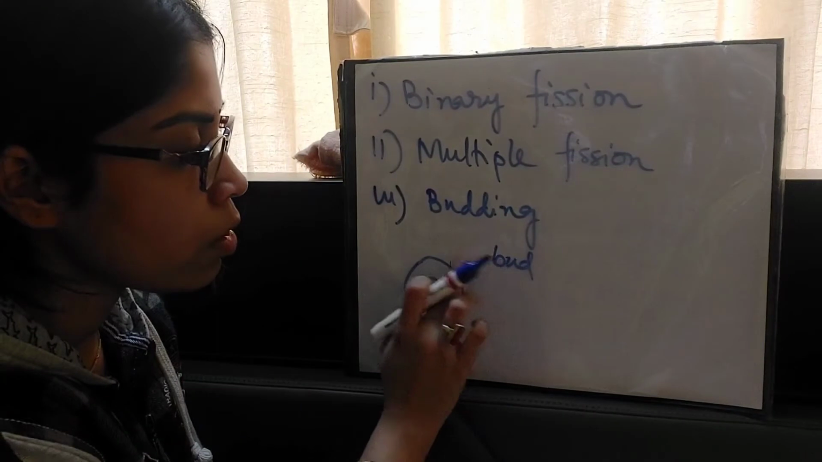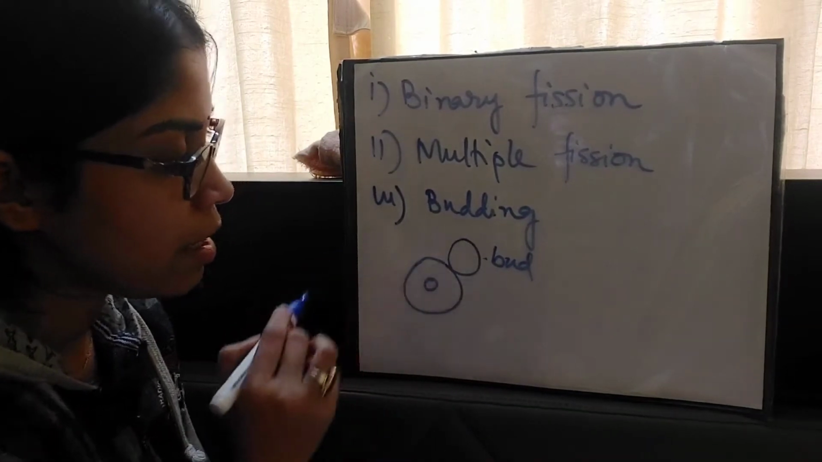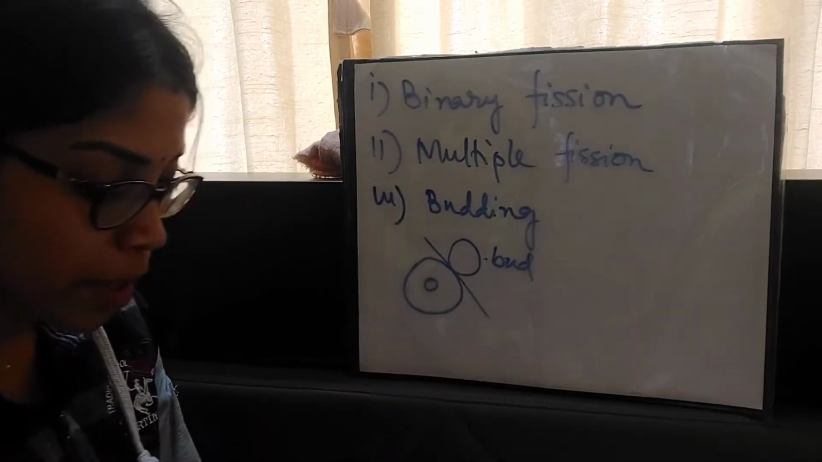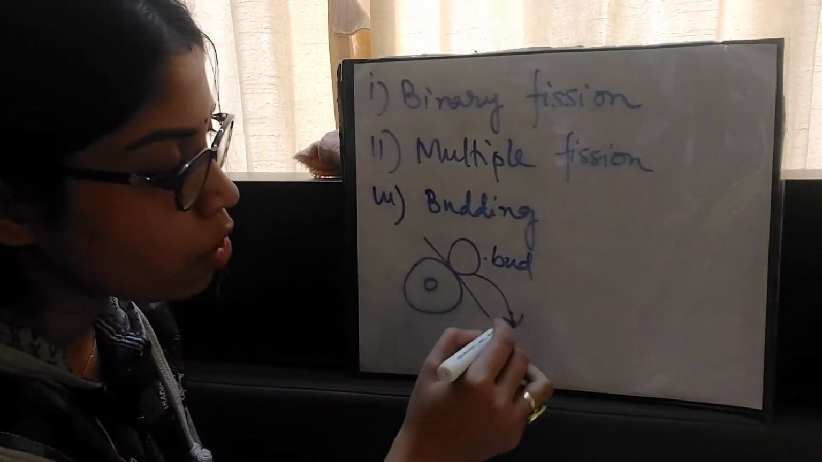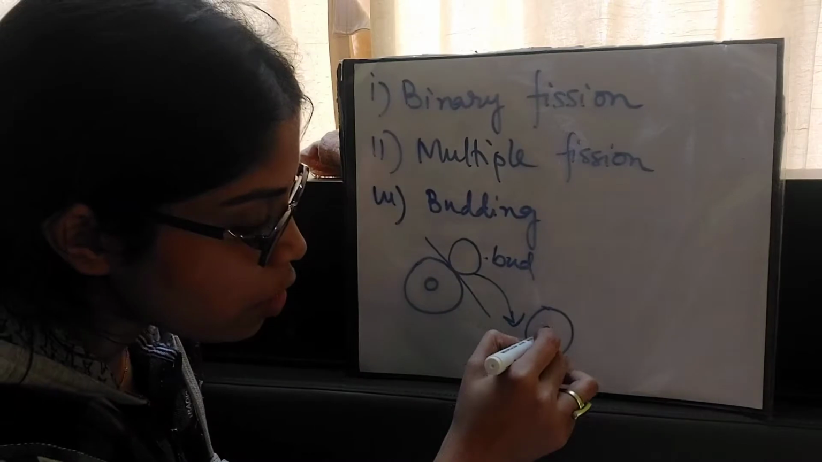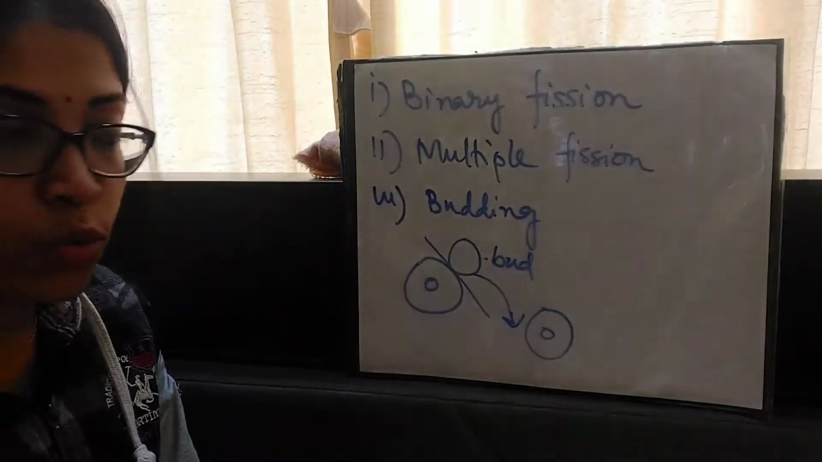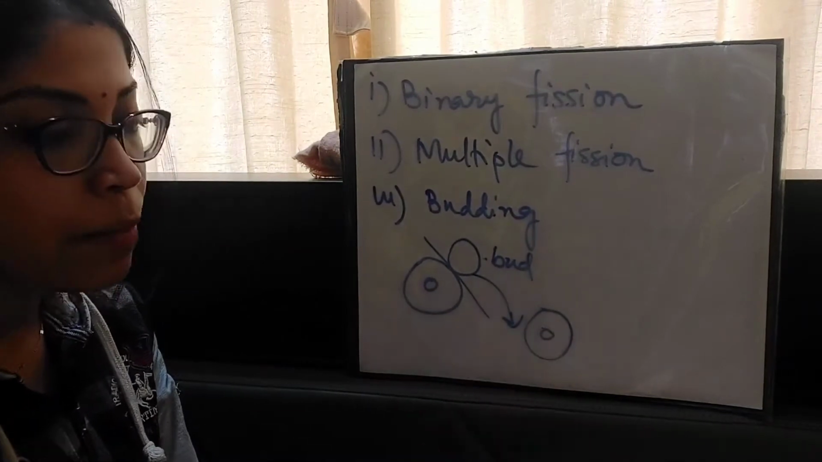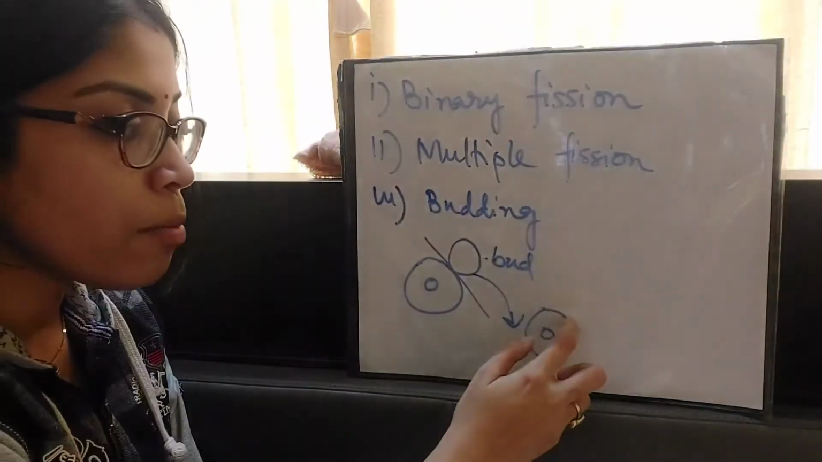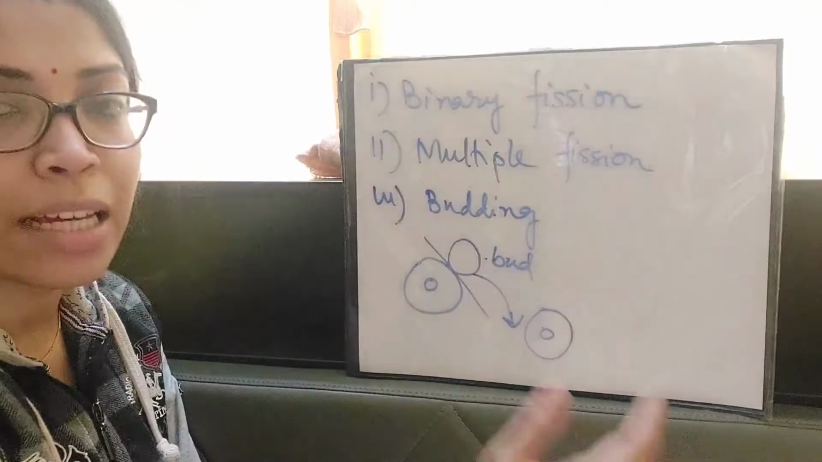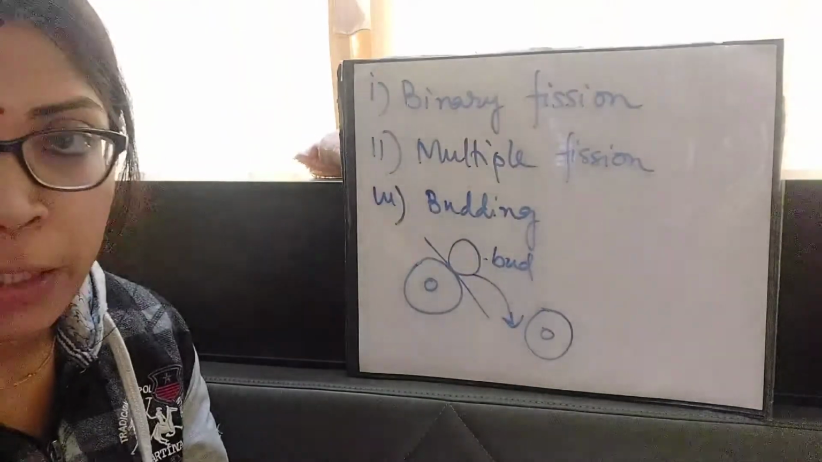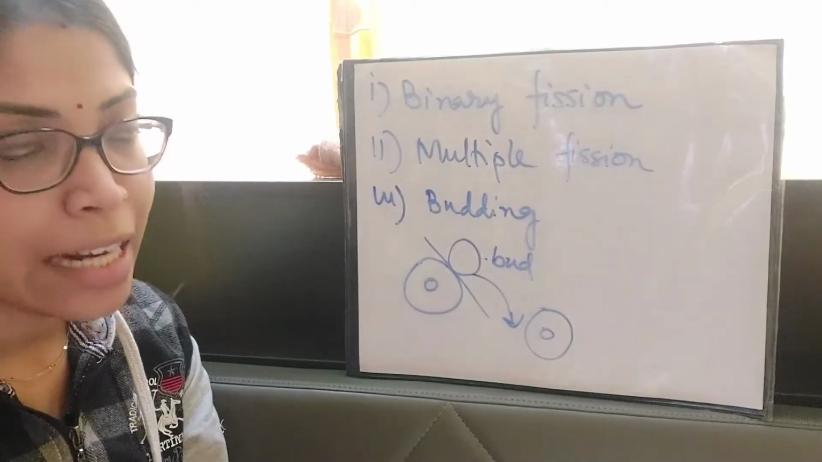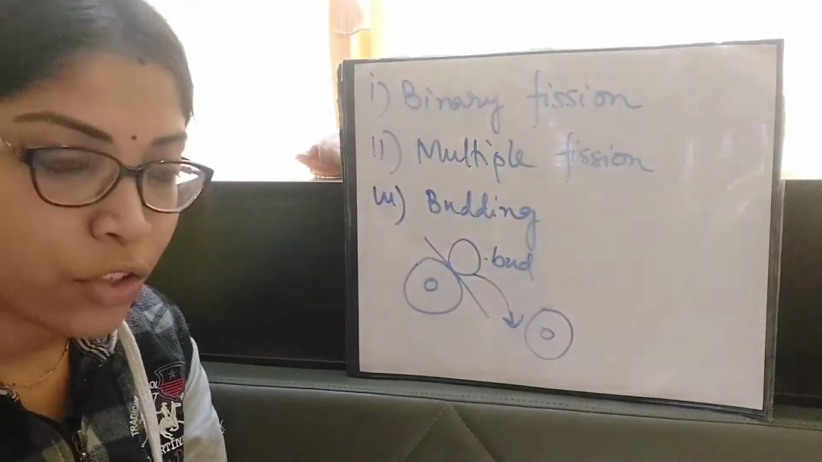Suppose it gets big like this, then it will cut off from the body of the parent organism and fall on the ground, and then it will start growing as a separate individual. When it grows further, it will become a parent organism, and from it a bud will appear, and this process will keep on going. This process is known as budding, and it is seen in yeast, hydra, etc.